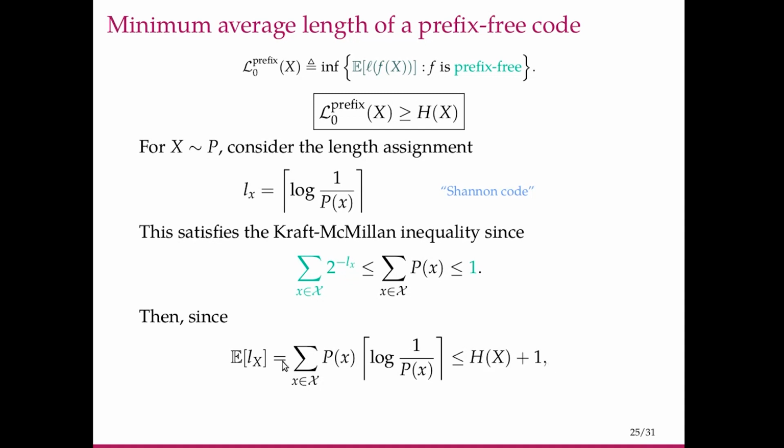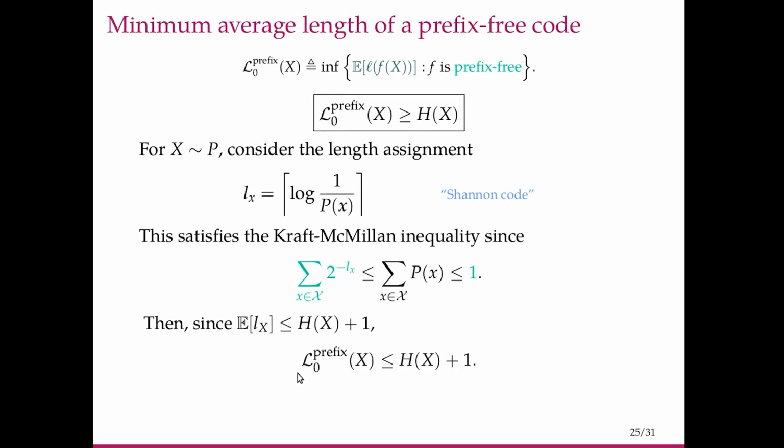So for this construction, the expected length is less than or equal to h of x plus 1. The minimum has to be less than or equal to this, so we can say that L0 prefix of x is less than or equal to h of x plus 1.